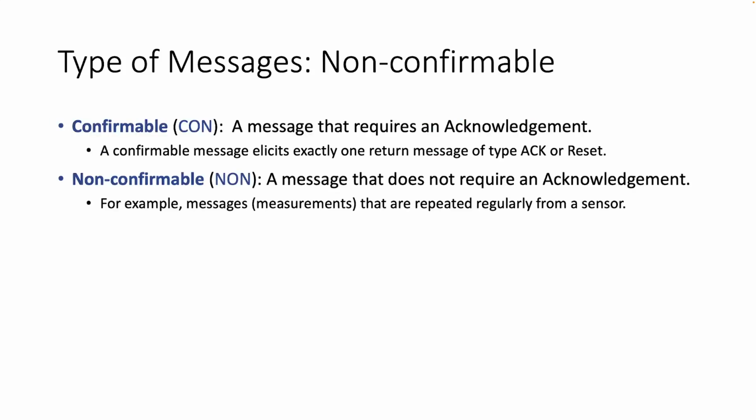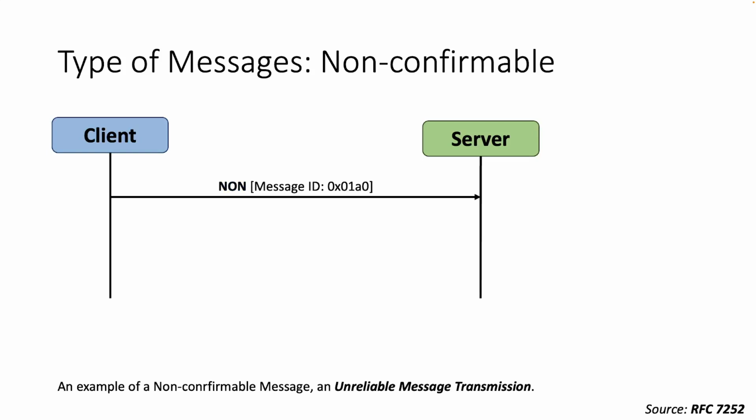Then there is non-confirmable message. It is the message that doesn't require an acknowledgement. This is particularly true for messages that are repeated regularly for application requirements. For example, repeated measurement from a sensor where eventual success is sufficient. Here is an example of a message that doesn't require a reliable transmission. Such message can be marked as non-confirmable.